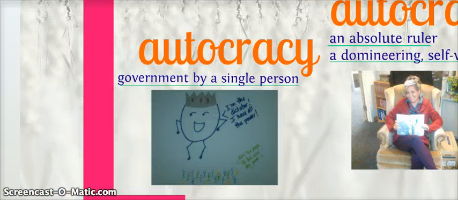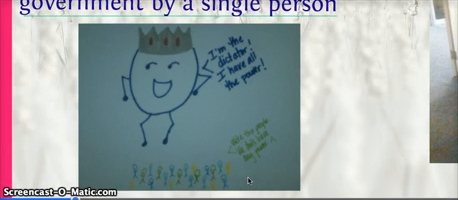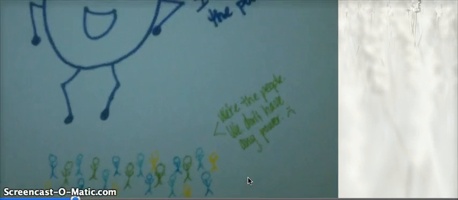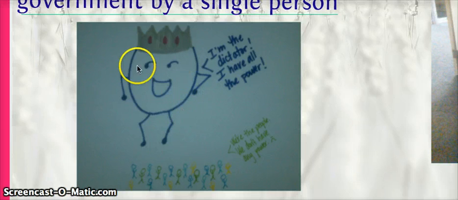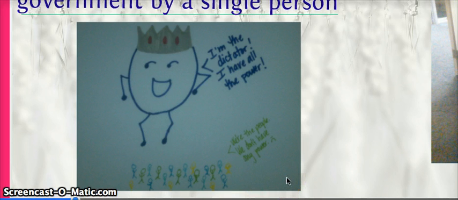Okay? And you want to highlight autocracy, underline its meaning, government by a single person. I don't know if you can really see my awesome drawing here. It's amazing, right? And it has the autocrat. I'm the dictator. I have all the power. And then it has all the people. We're the people. We don't have any power. Sad face, right? So in a situation like this, where a single person controls the government, right? That's an autocracy.